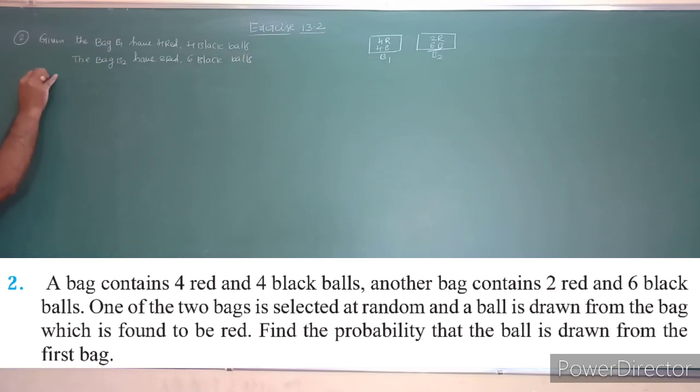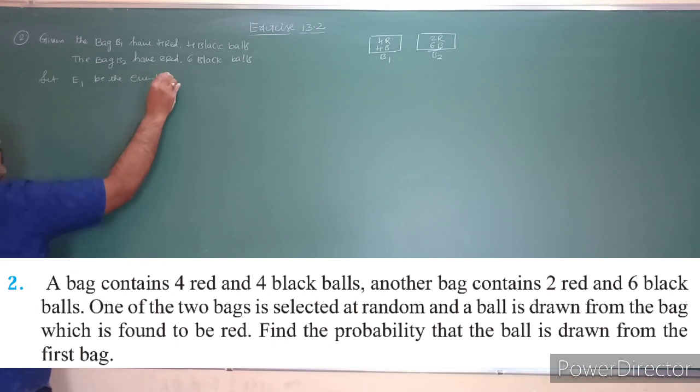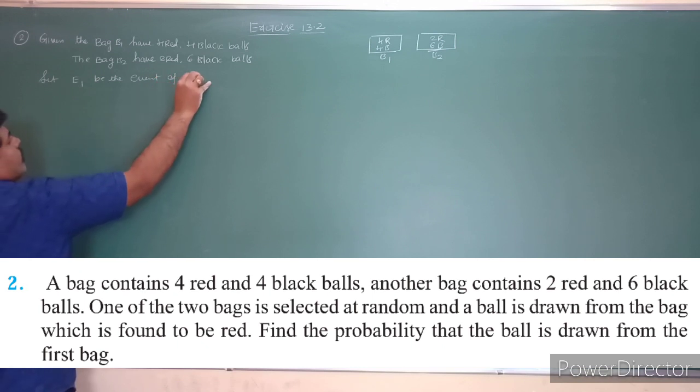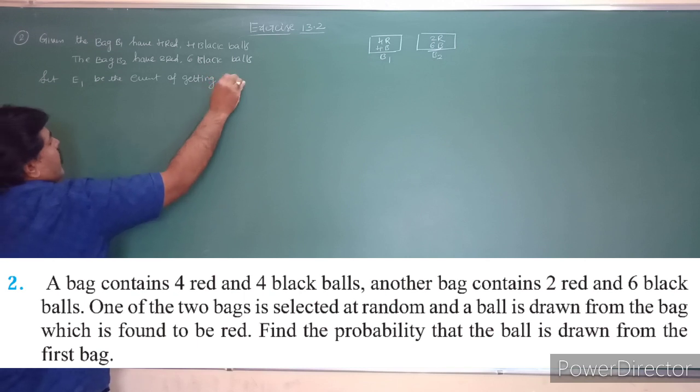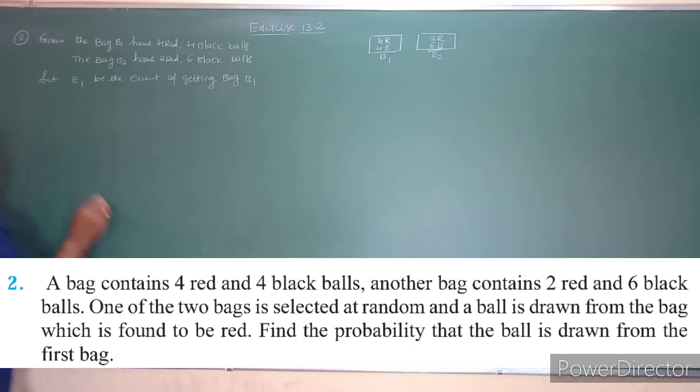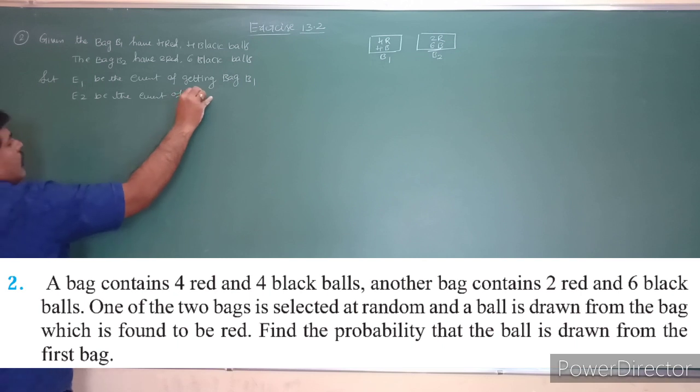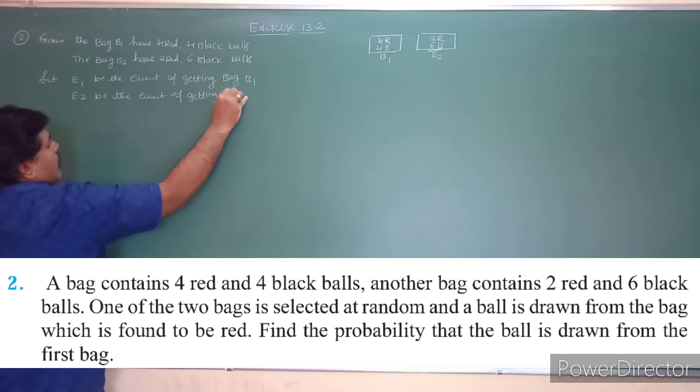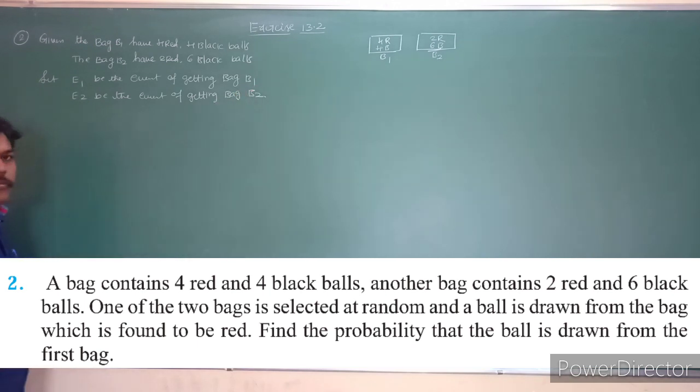So what I am taking here: let E1 be the event of getting bag B1, and E2 be the event of getting bag B2.